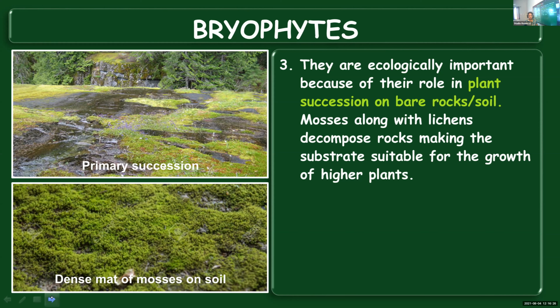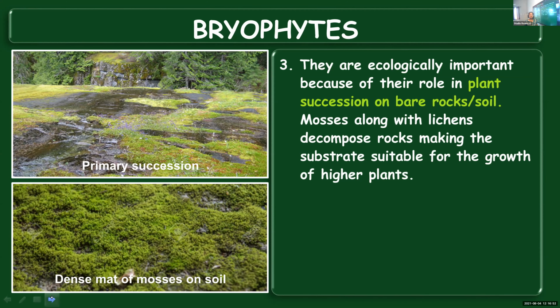So over the years, what happens is a land which was not having any plants will get transformed into a dense forest. And let's see how this transformation takes place. Mosses along with lichens, they will decompose rocks, or they bring about weathering of rocks. And then this will make the substratum suitable for the growth of higher plants.